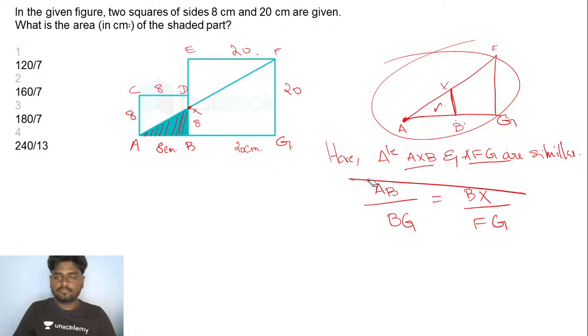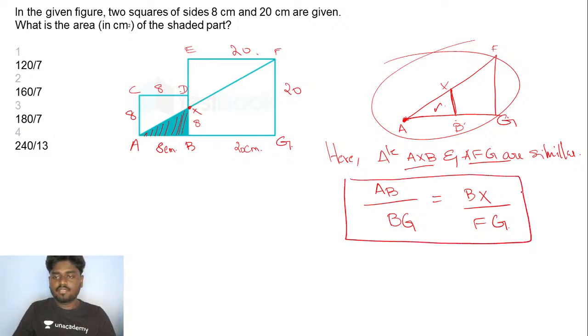Very important. Since you have the vertex A as a common point for both the triangle AXB and the triangle AFG, I can say that the baseline AB by BG is equal to the perpendiculars BX by FG.